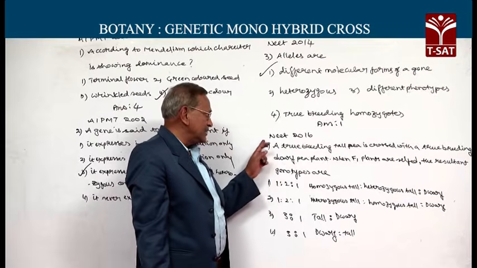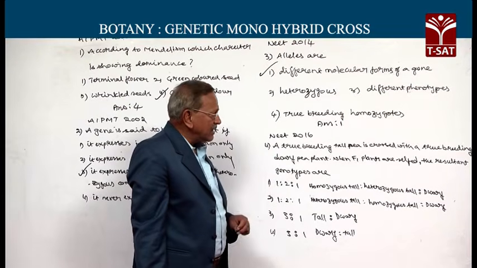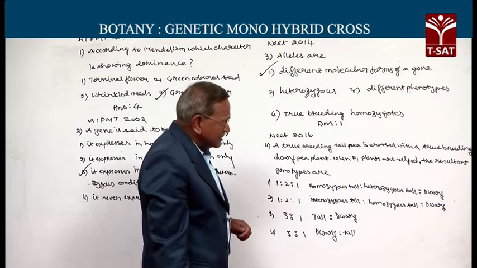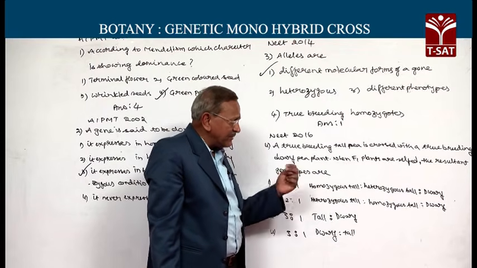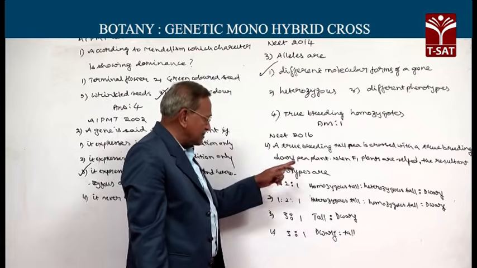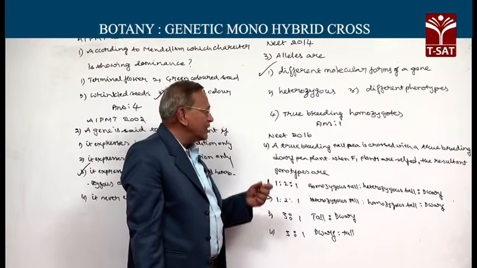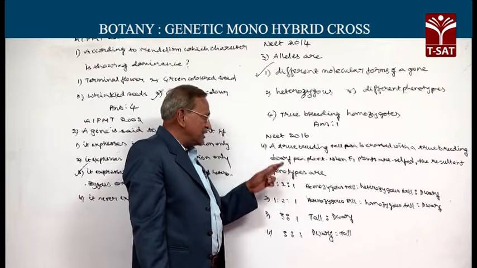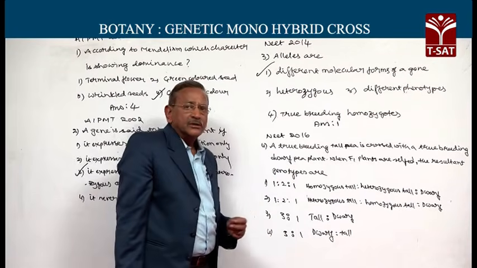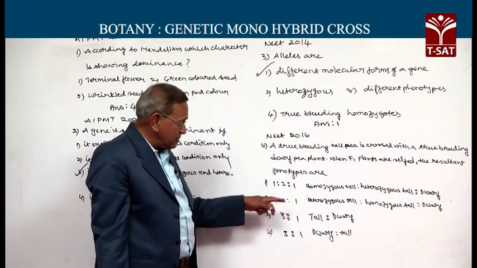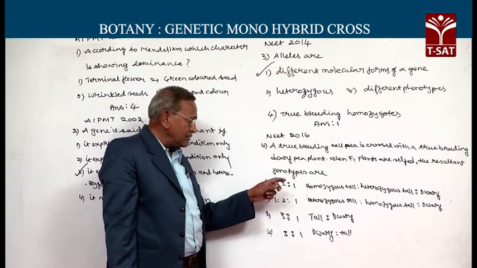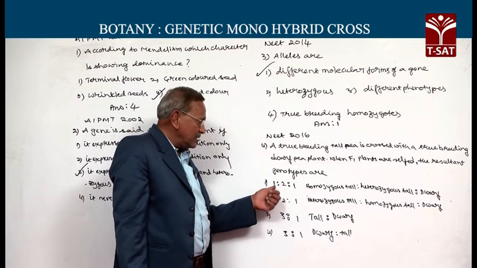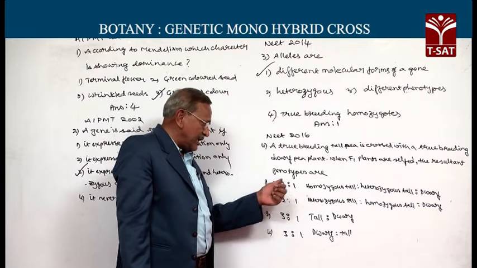Regarding a NEET 2016 question: a true breeding tall pea plant is crossed with a true breeding dwarf pea plant. When F1 plants are selfed, the resultant genotypes are? So, about the monohybrid cross, the question is based on the genotypic ratio. The genotypic ratio is 1:2:1, and both options have 1:2:1, but we should go for homozygous tall, heterozygous tall, and dwarf.